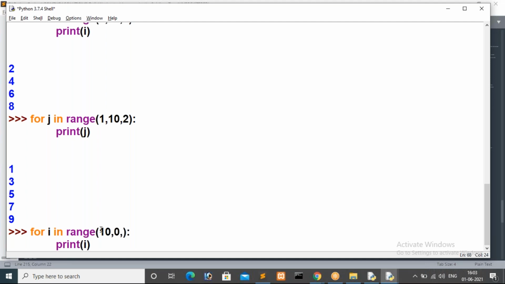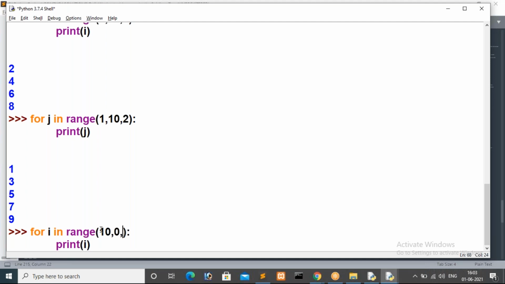If I specify 2 as the parameter, then it will increase 10 by 2. In the second iteration you will get 12, right? If I specify 1, in the second iteration 10 will become 11. We have to decrease that value, 10 by 1. Absolutely, we have to specify minus 1.